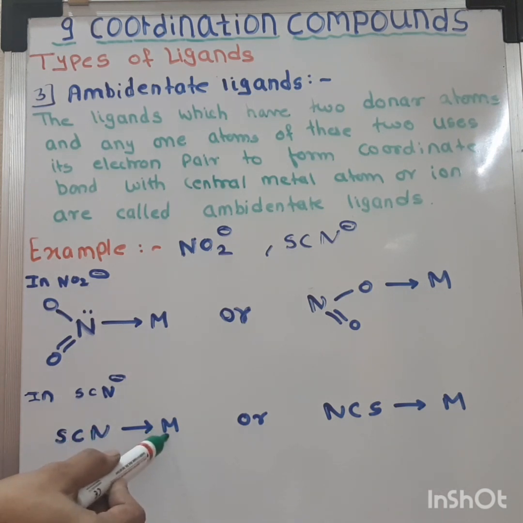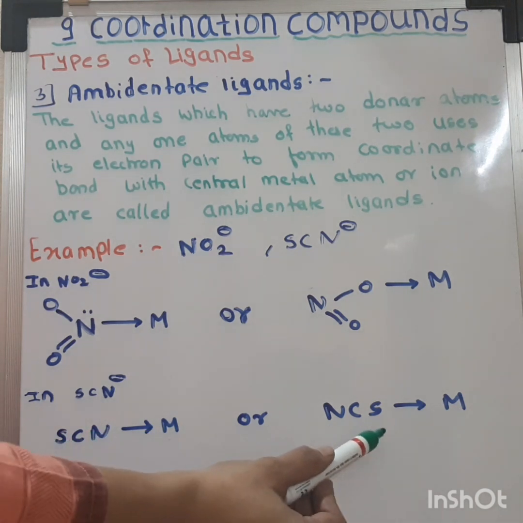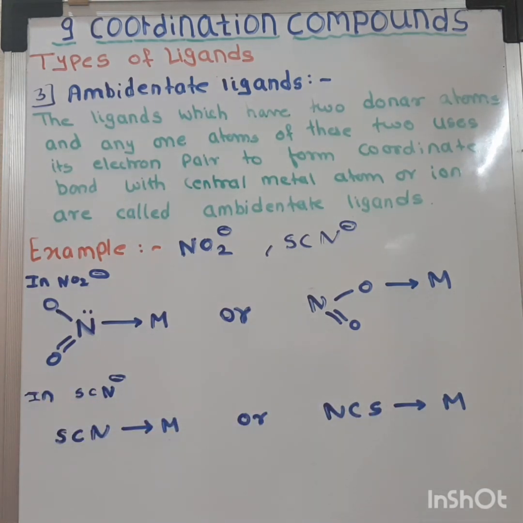Nitrogen can form a bond with the central metal atom, and sulfur can also form a bond. So these are the ambidentate ligands, in which any one of the two donor atoms can form a coordinate bond with the central metal atom by sharing the electron pair. So these are the types of ligands.